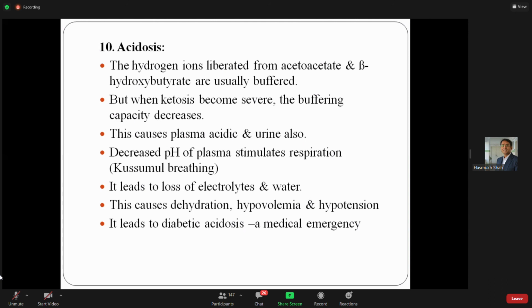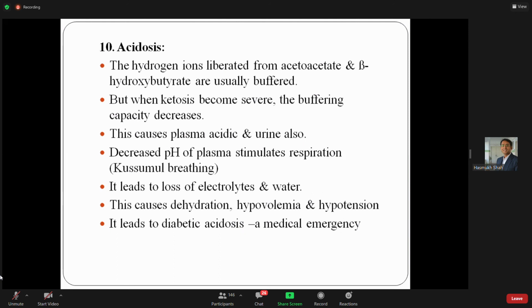Once there is a development of acidosis, it affects our respiration. It stimulates respiration and respiratory rate increases. There is a difficulty in breathing. This is known as Kussmaul breathing. Decreased pH is responsible for it, and it leads to the loss of electrolytes and water. I told earlier, in urine there is a loss of electrolytes along with the water, mainly due to the development of polyuria. It leads to dehydration, hypovolemia, and hypotension.